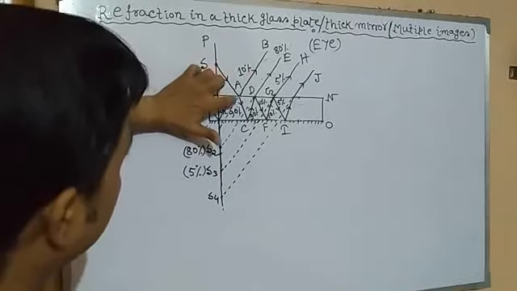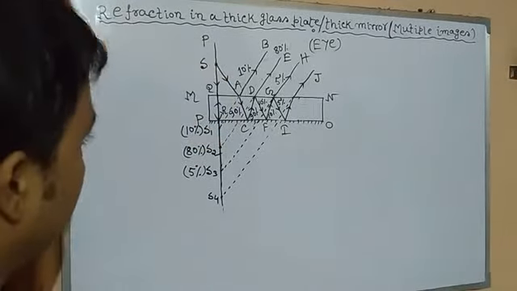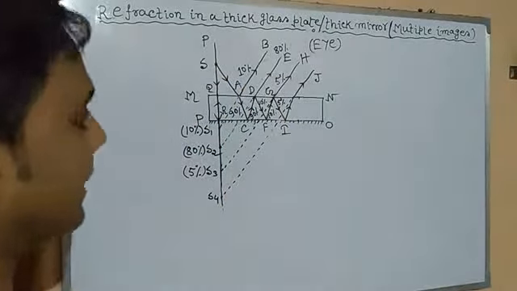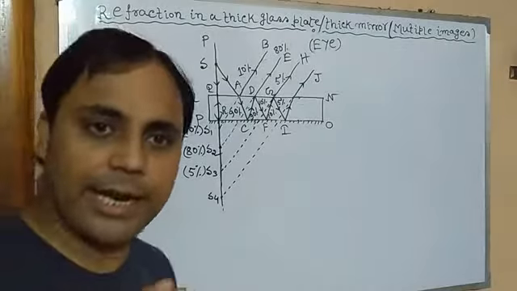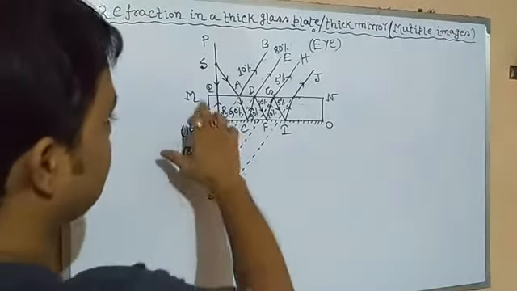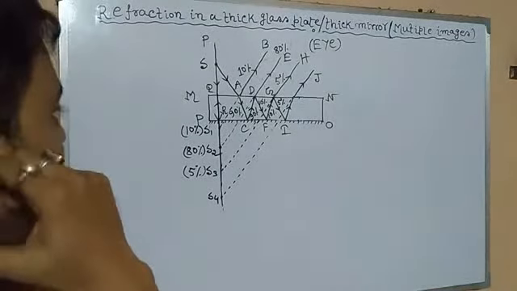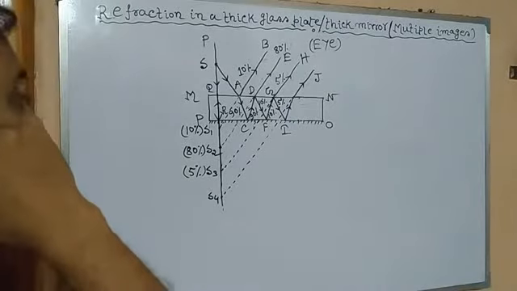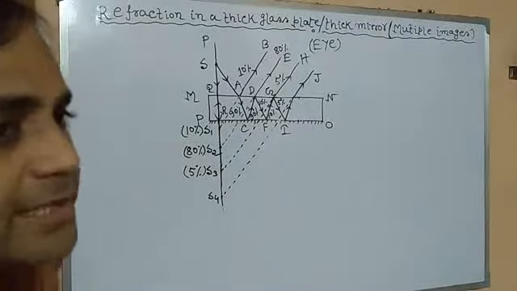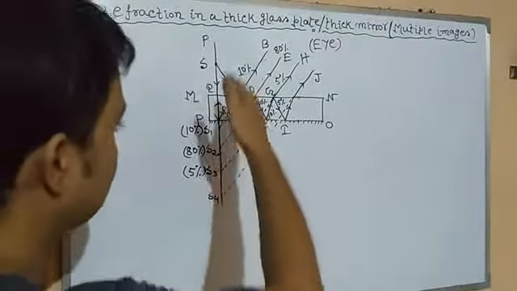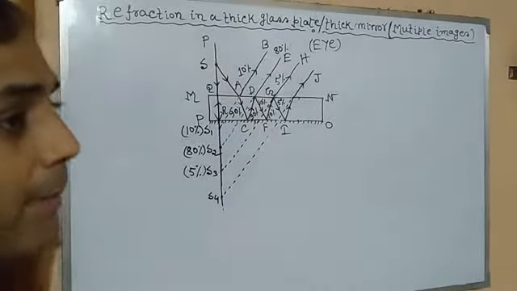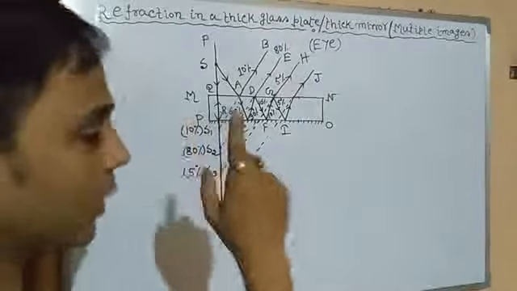At point A it will suffer both reflection and refraction. Since the surface is transparent, the amount of reflection is minimum, whereas it suffers a maximum amount of refraction, since it is a transparent glass plate.